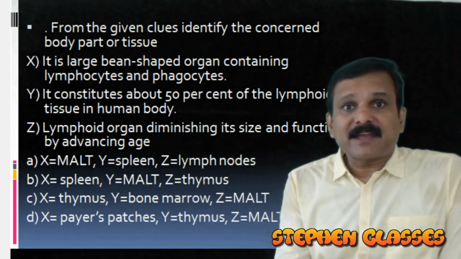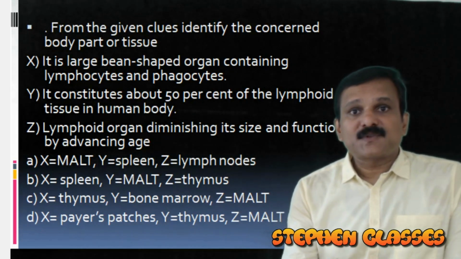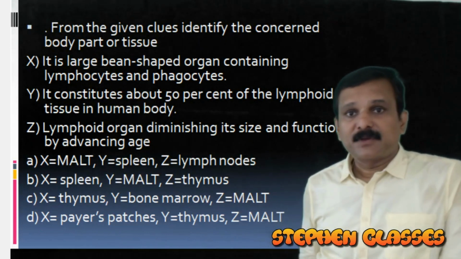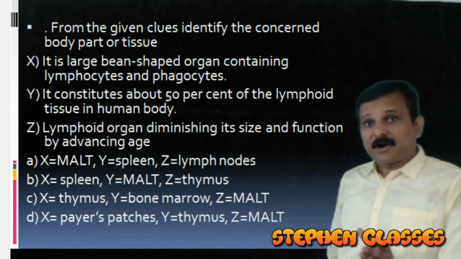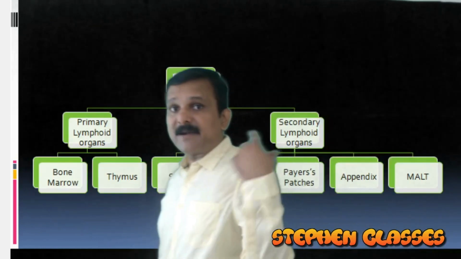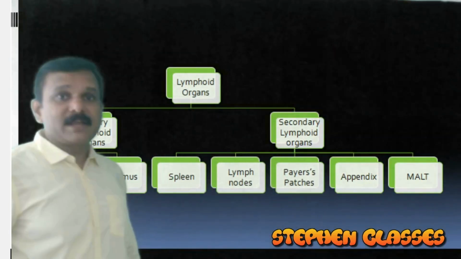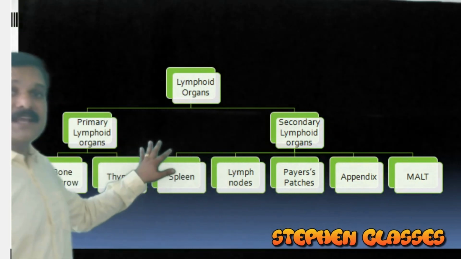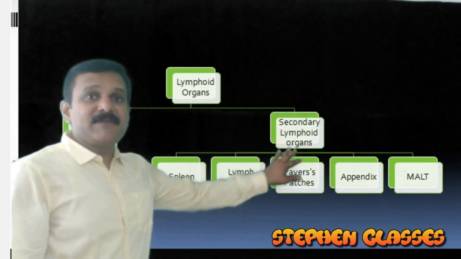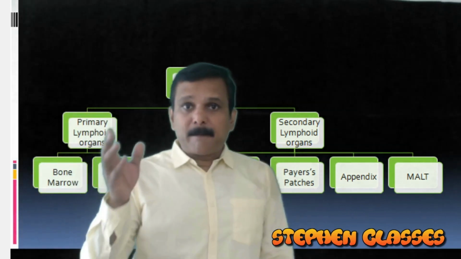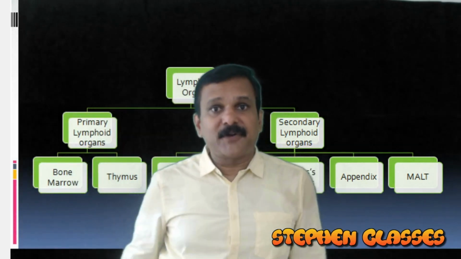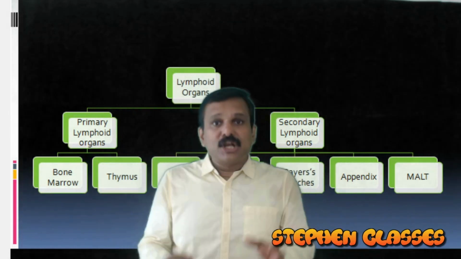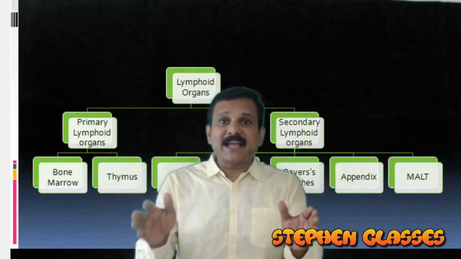Yes. From the given clues, identify the concerned body part or tissue. So you have to learn about lymphoid organs. Here we have a slide of lymphoid organs. Lymphoid organs are of two types, primary lymphoid organs and also secondary lymphoid organs. What is the difference between primary lymphoid organ and secondary lymphoid organ? Primary lymphoid organs are those lymphoid organs in which lymphocytes are produced and they are getting matured.